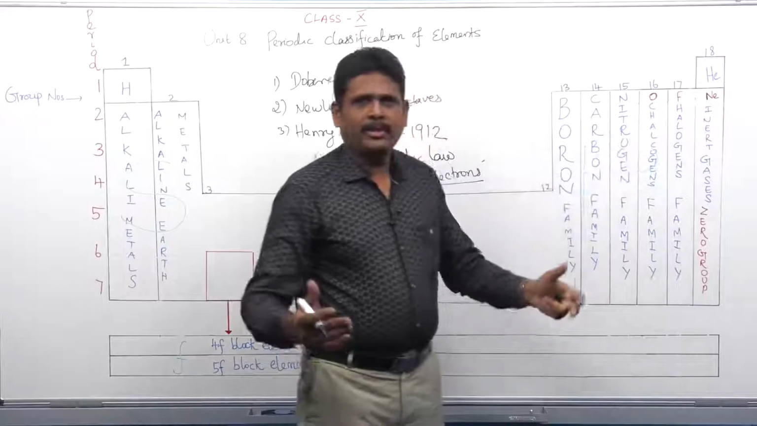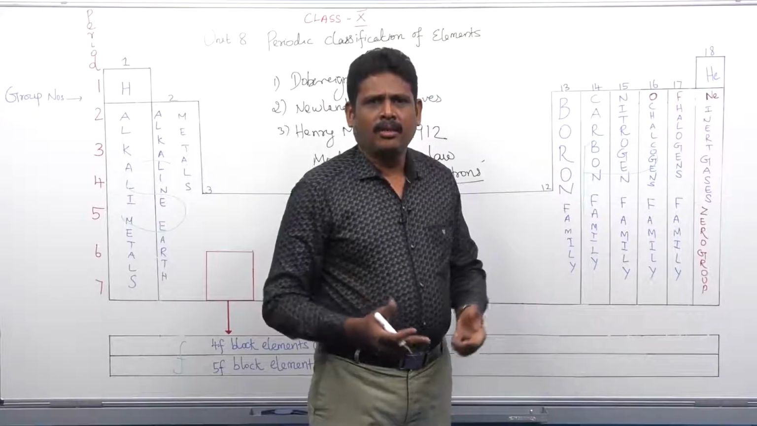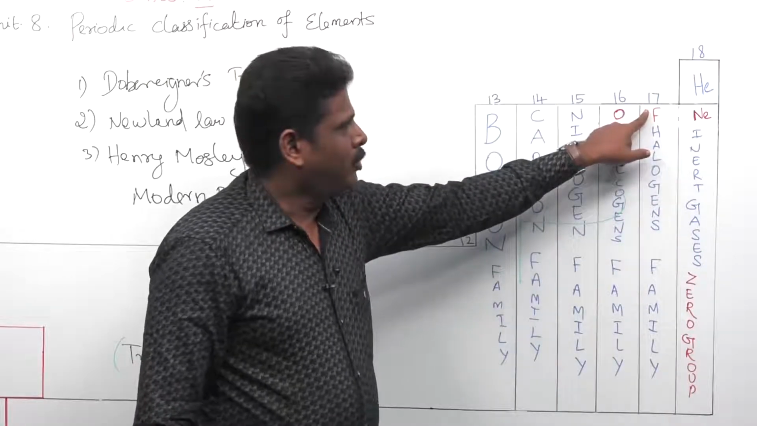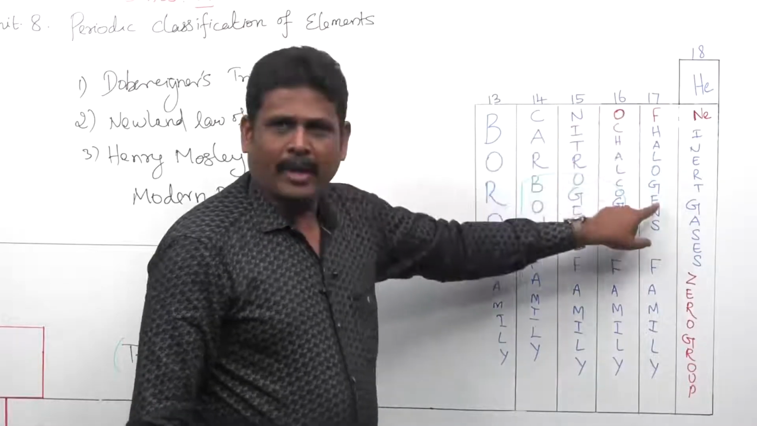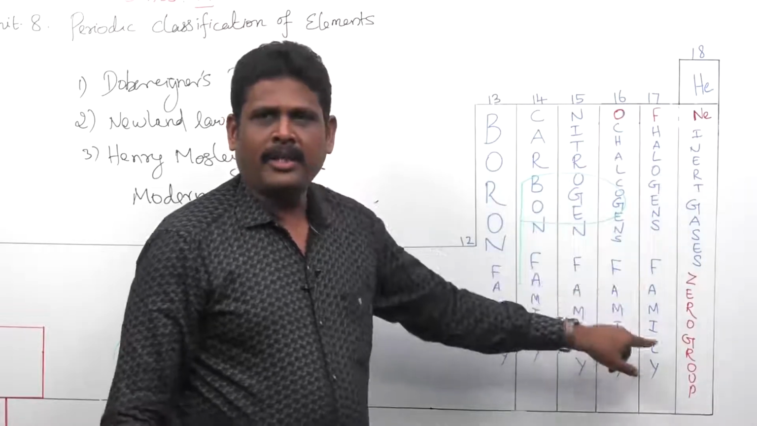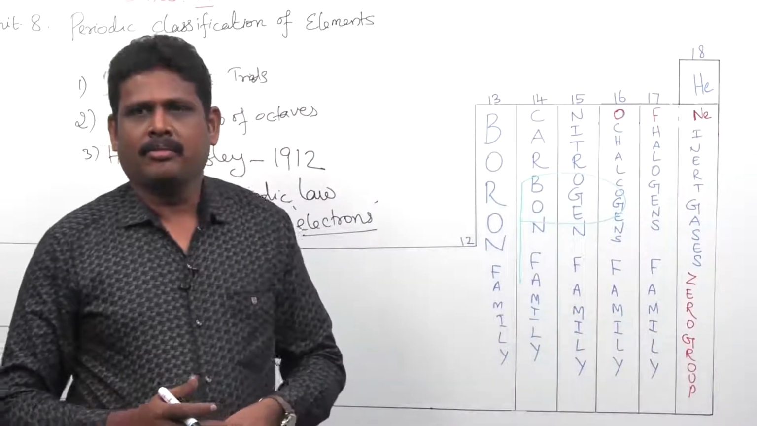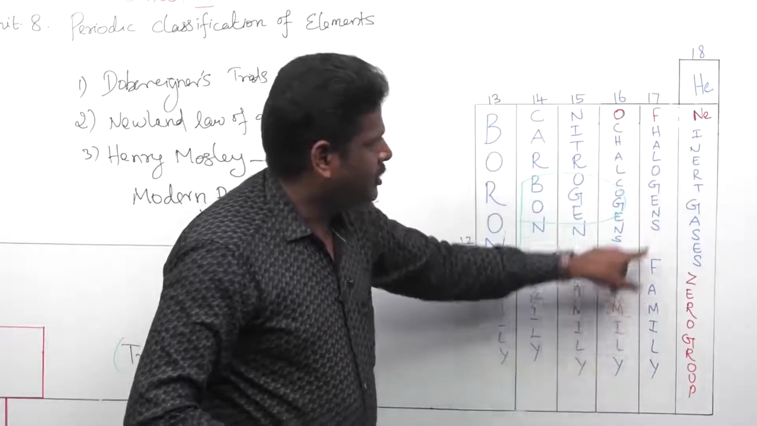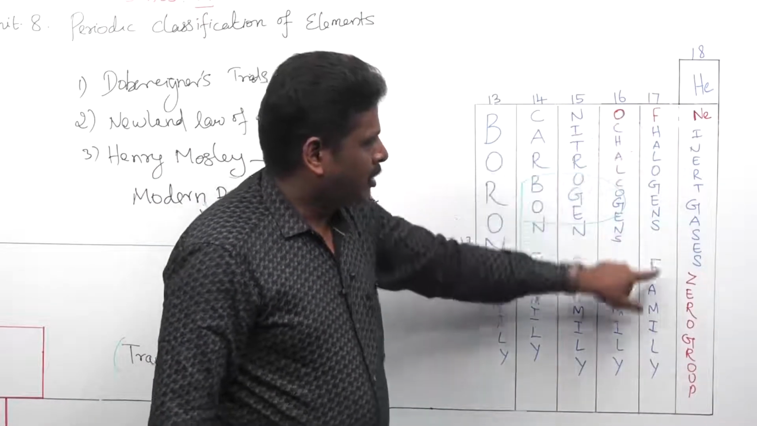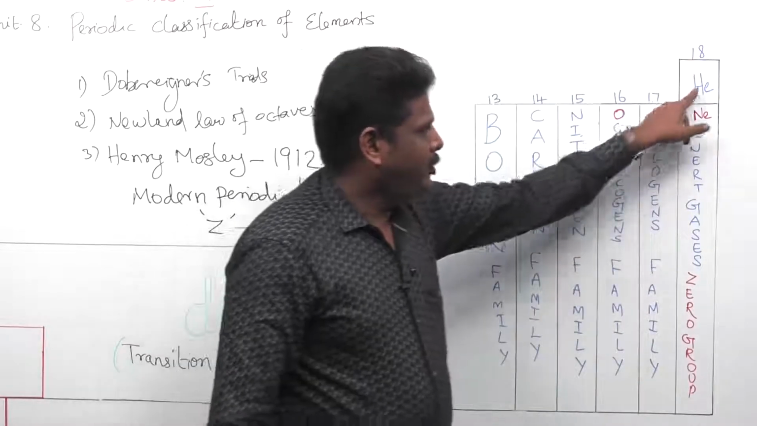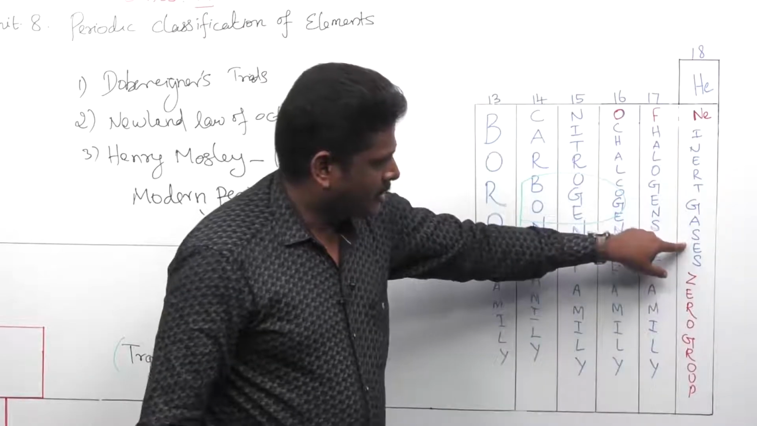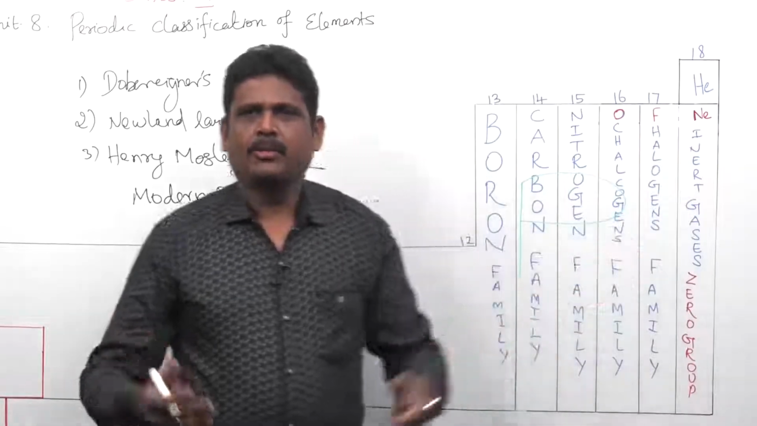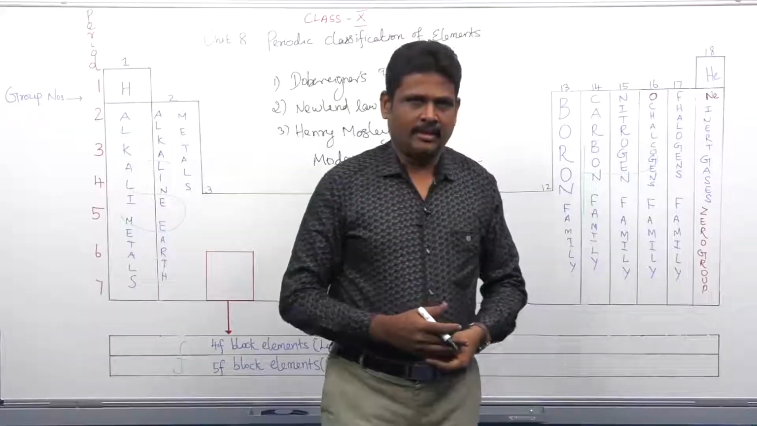What do you mean by chalcogens? Chalcogens are ore forming elements. Next, the 17th group is the halogen family. What do you mean by halogen? Halo means salt, so halogens are salt producers, hence the 17th group is called the halogen family. The 18th group is called inert gases or zero group, otherwise called noble gases.